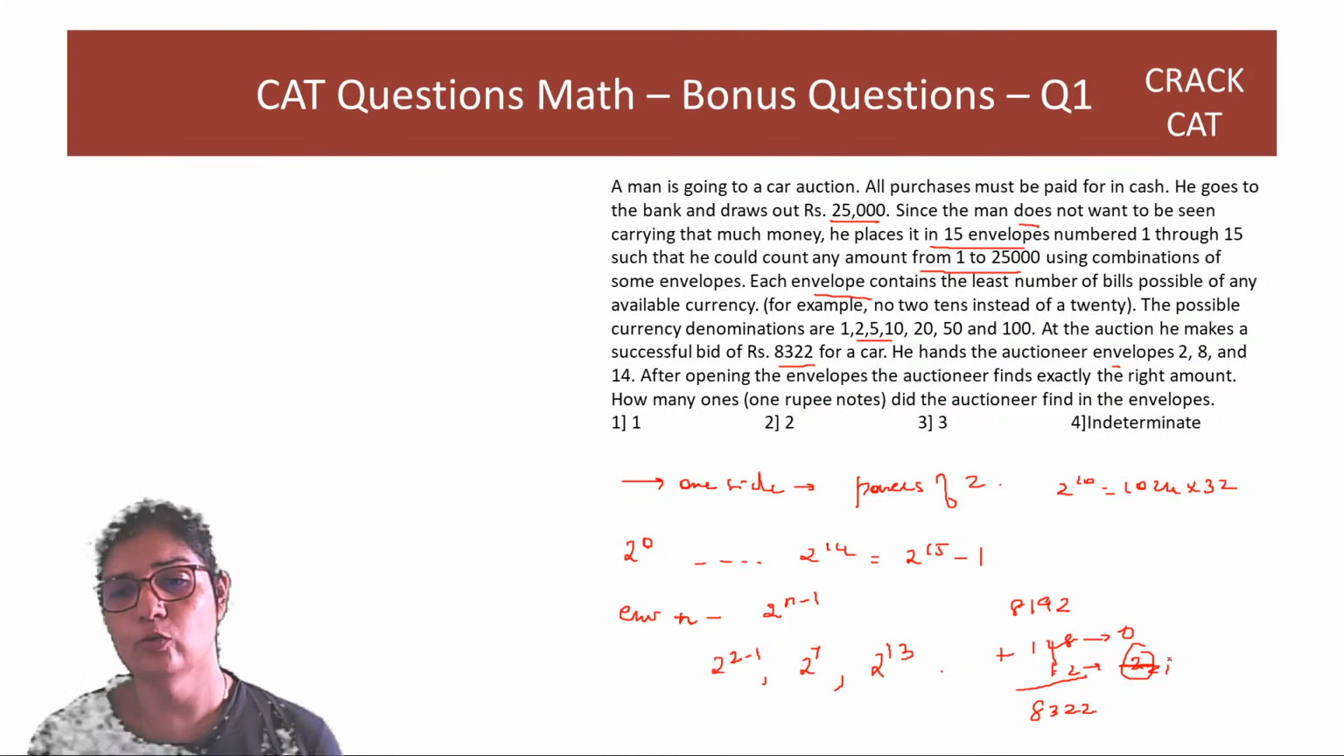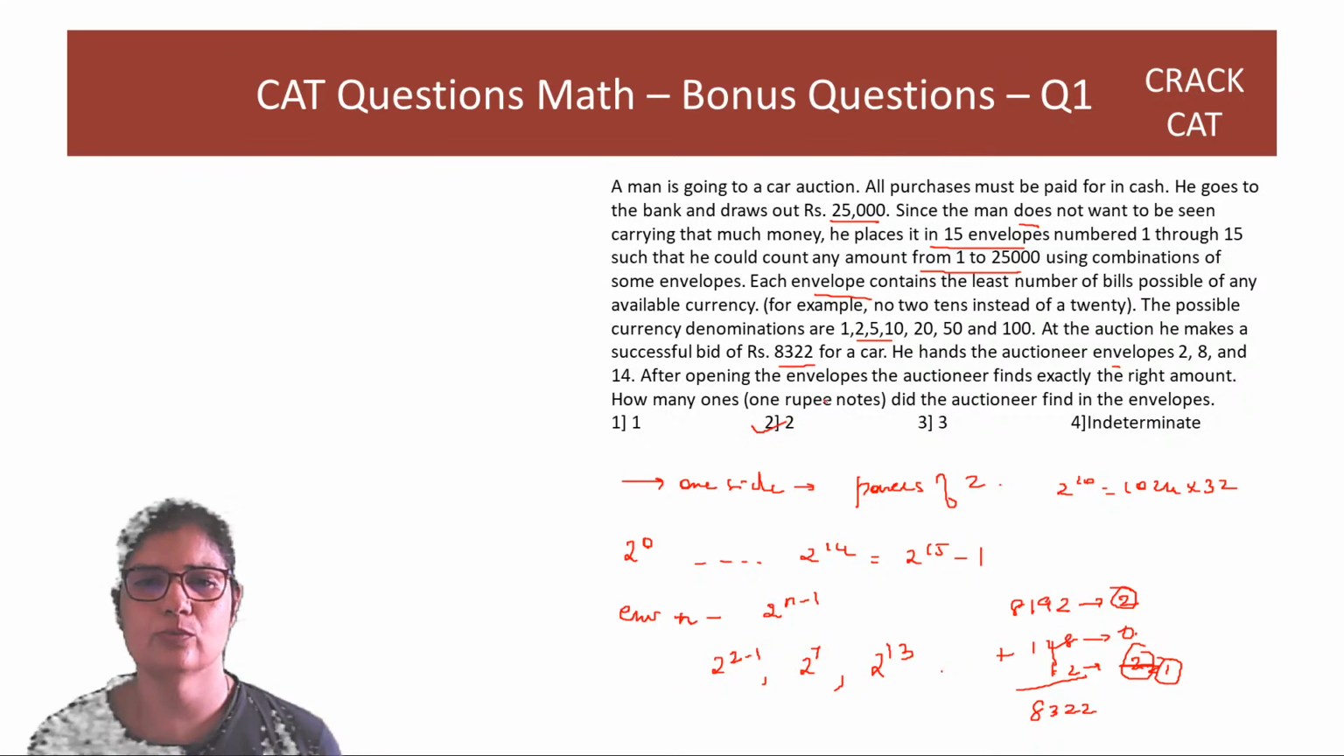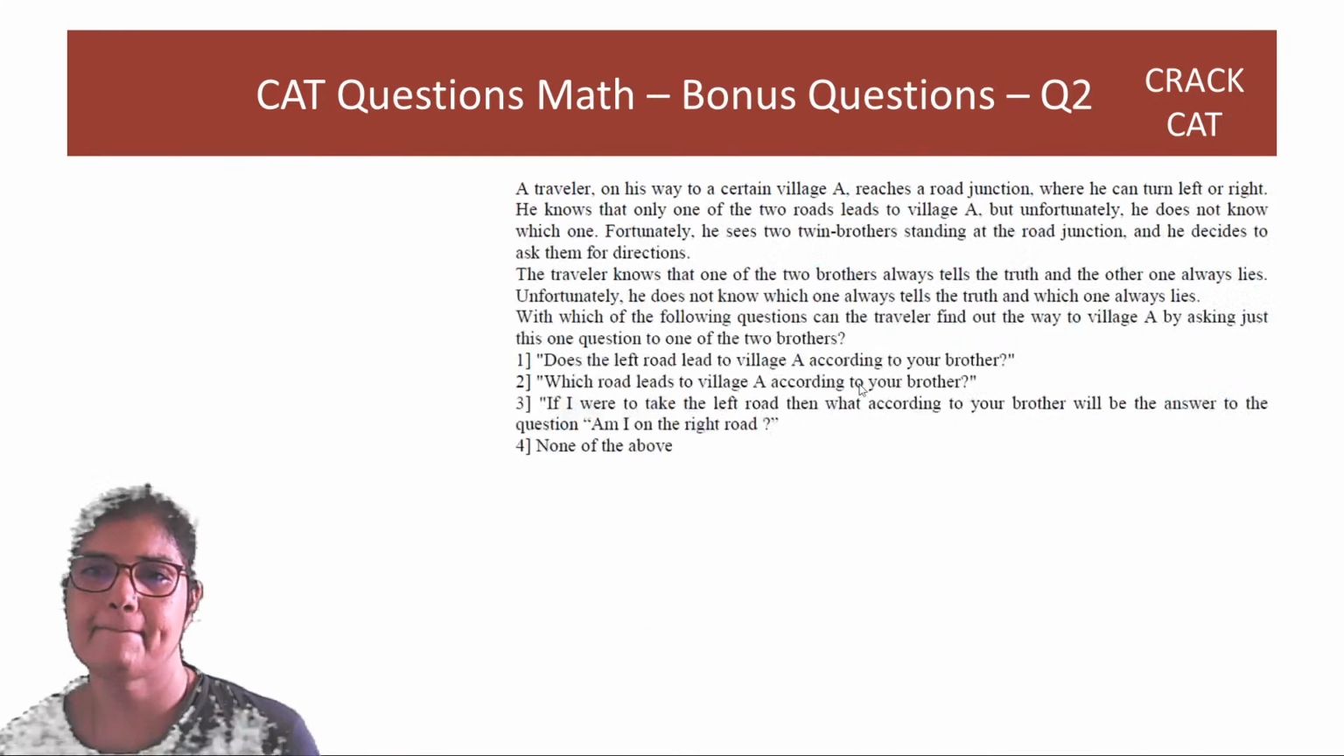यहाँ पे सॉरी, this will be a 2 rupee note, यहाँ पे भी 0, यहाँ पे 1 rupee notes होंगे 2. So answer is option 2, right?